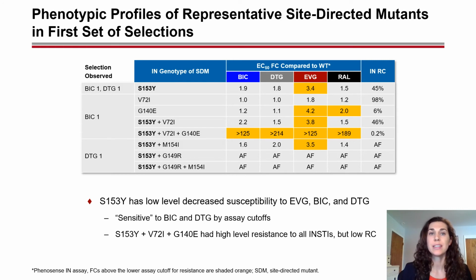G140 is a site where we see secondary or accessory INSTI resistance, but this is usually an A, C, or S substitution. In the selection, G140E was only detected in 10% of the sequences in the final passage, and the replication capacity of this triple mutant is less than 1% compared to wild type, which suggests this virus may not be viable in vivo. Also, because of this low replication capacity, we'd like to confirm this phenotype with additional experiments.